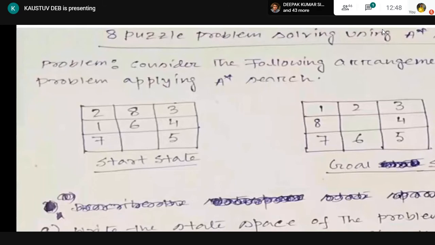So 4 misplaced tiles are there. 3, 4, 5 and 7 are not misplaced, but other tiles are misplaced. Don't count the empty tile as misplaced. Clear? Don't count the empty tile as misplaced.